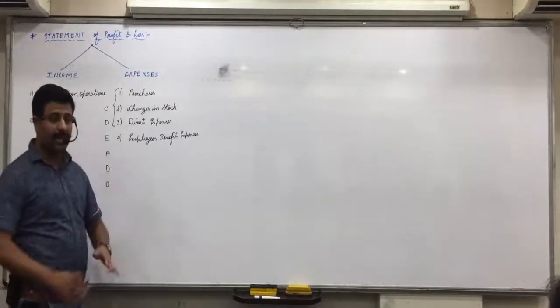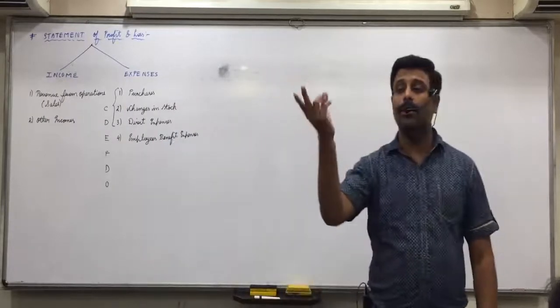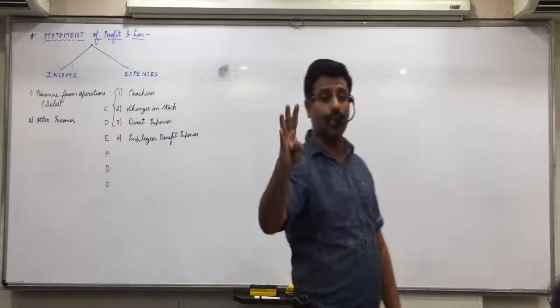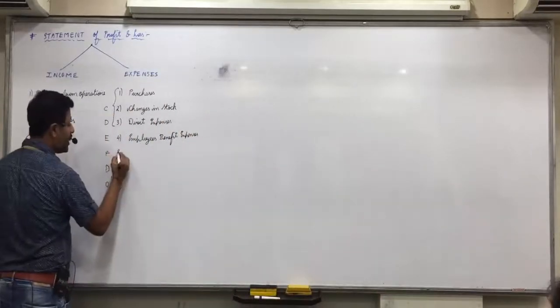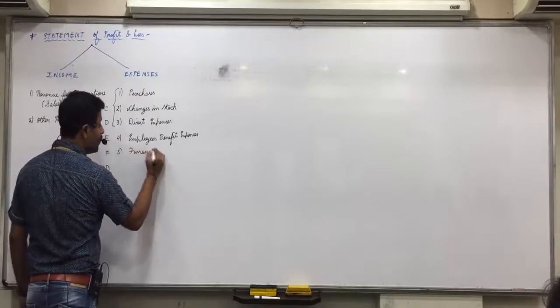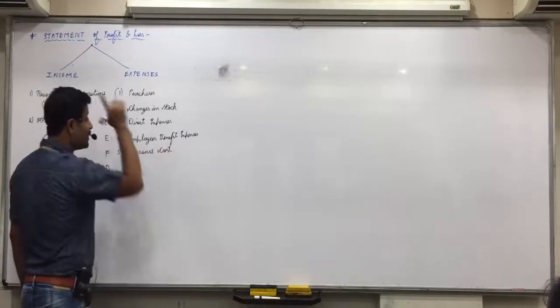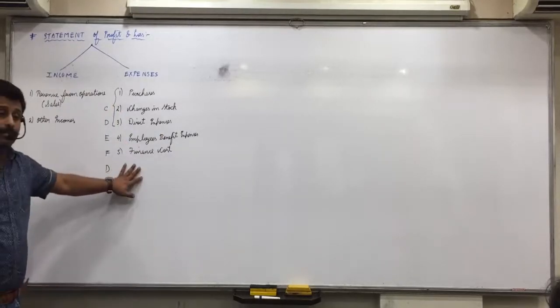Okay, employees benefit expenses will include wages, salary, bonus, contribution to PF. Is everyone clear with it? F stands for finance cost. What do we used to write in finance expenses? Financial expenses? Interest. All interests will come here.